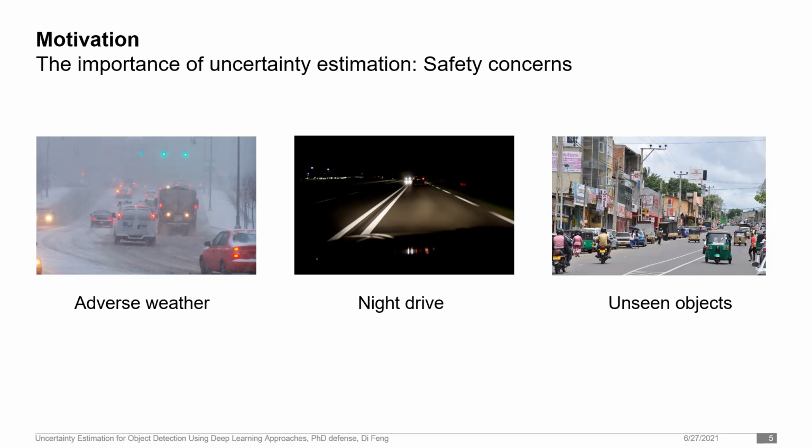For example, when a front car is detected with high uncertainty, the autonomous driving car can decide to slow down in order to avoid potential collision due to misclassification. Therefore, capturing reliable uncertainty is crucial when considering safety for autonomous driving.